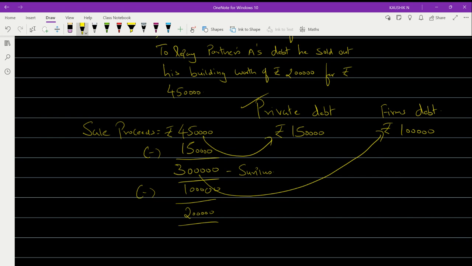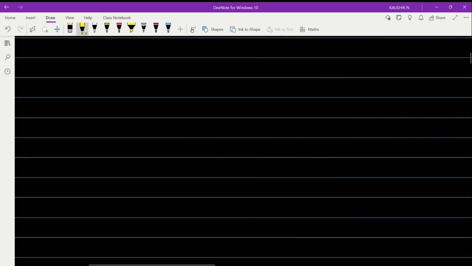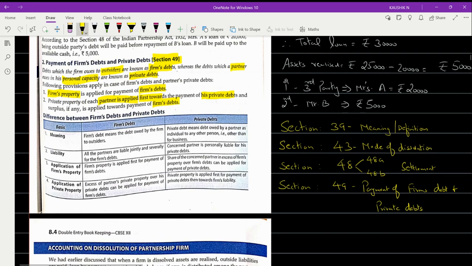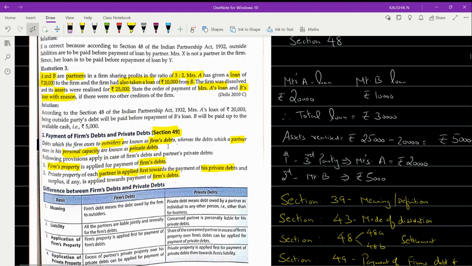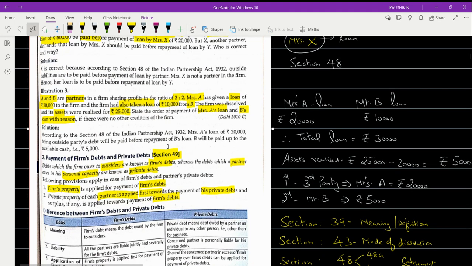So, this is what they say in this concept. If the firm has got any debt and also the partner has a debt, then the settlement of those debts will be in such a way that from the private property of the partner, first his private debts will be cleared. Later, if there is any surplus, that surplus will be used to settle the firm's debt. Is this clear to you?